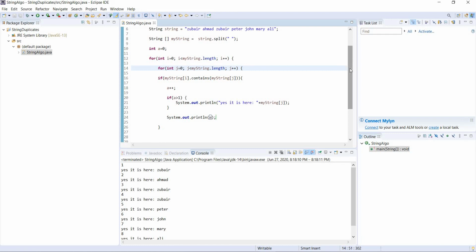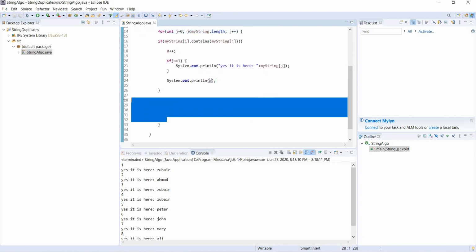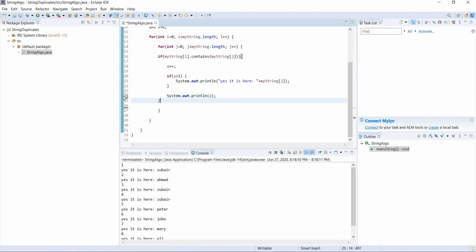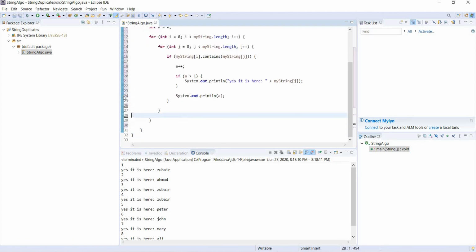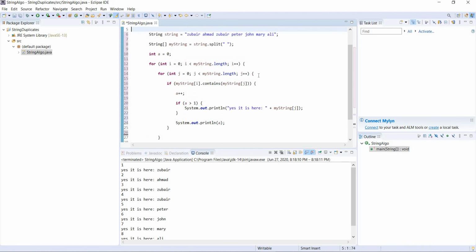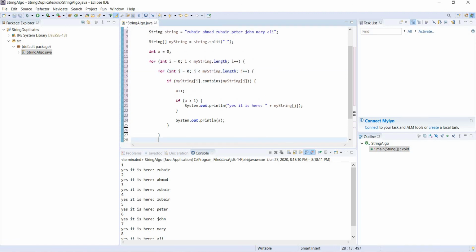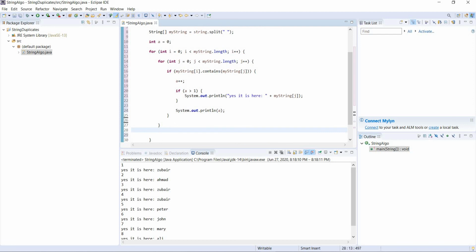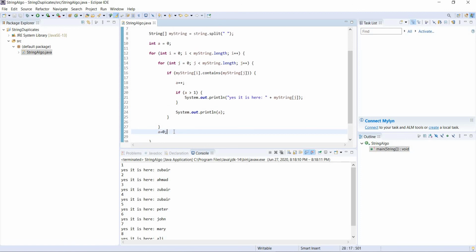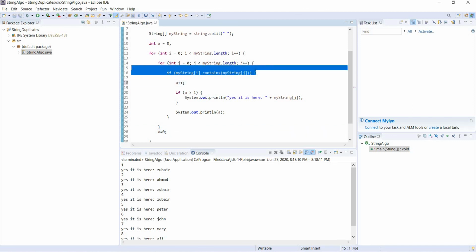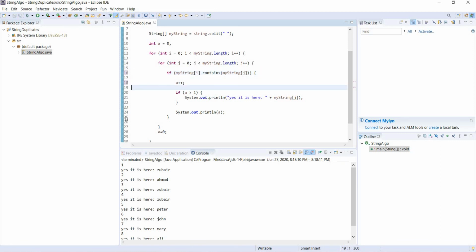Here, not here. Let's see. Okay, my code is everywhere. Let's fix it a little bit. Okay, so where the loop is ending, let me see. Here, okay, here the loop is ending. So after the loop, we're going to assign A back to 0. So now next time when this loop ends, A is 0, and it will check again whether A becomes 1, 2 or 3. If this condition is not true, A is going to be 0. So let's run it again and see what happened.